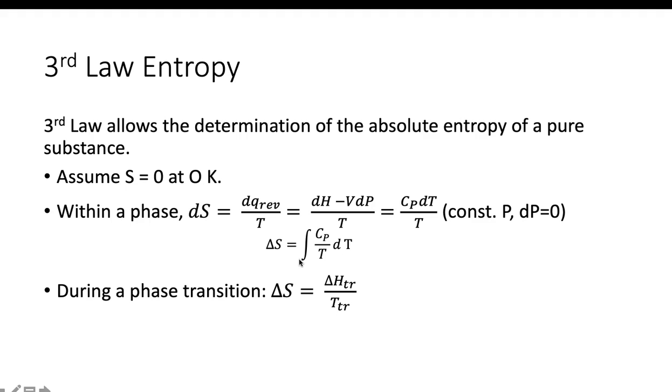Now, in this case, we're not just talking about 0 Kelvin, we're not going to have gases. We're typically going to have solids, so we're going to have different phases of matter. If we're going from, say, 0 to 298 Kelvin, you're going to go through several phase changes. The entropy change of a phase change is the enthalpy of that phase change, say the heat of vaporization, divided by the temperature at which that takes place.